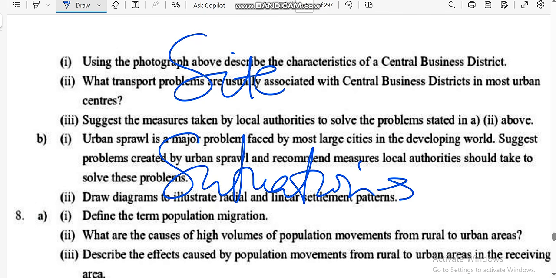Then also, something else you need to know about settlement is the factors that affect the development or location of a settlement. These are things that make people choose to settle or want to stay in a place. Number one, it's water supply. Where there is enough water supply, people want to live in those areas. They also check natural resources. People want to stay in areas where there is access to natural resources, and also accessibility to transport.